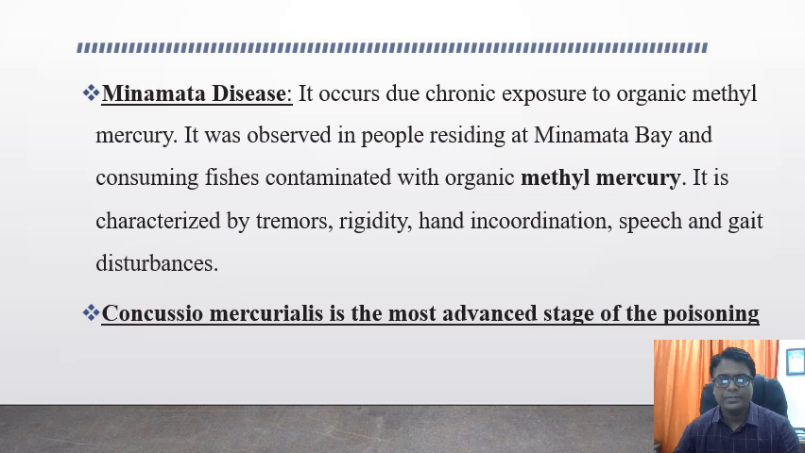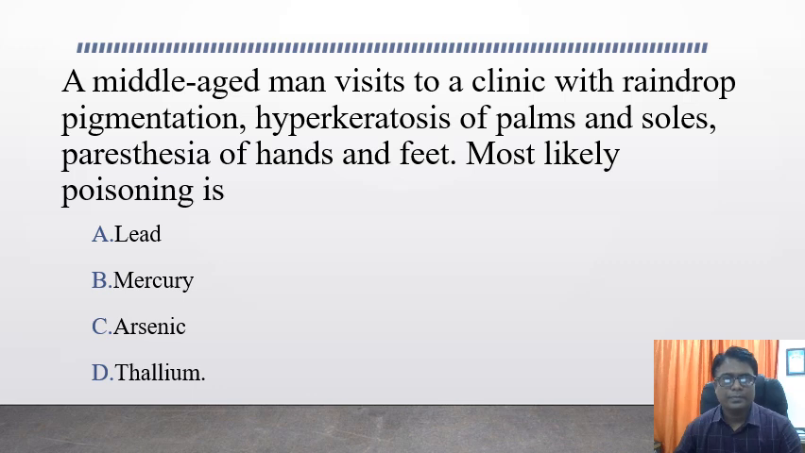Concussio mercurialis is the most advanced stage of this mercury poisoning. A middle-aged man visits a clinic with raindrop pigmentation and hyperkeratosis of the palms and soles, and paresthesia of the hands and feet. The most likely poisoning is, the options are lead, mercury, arsenic, and thallium? The answer is arsenic poisoning.